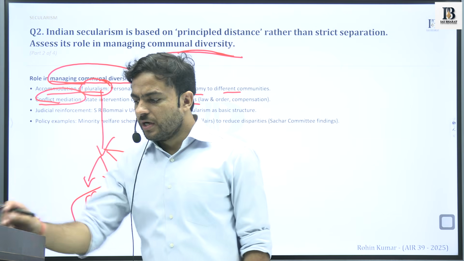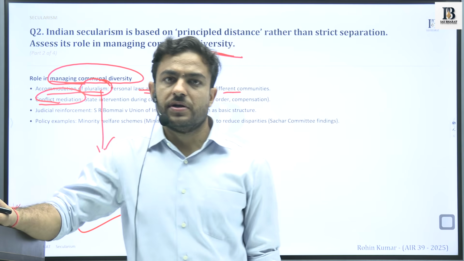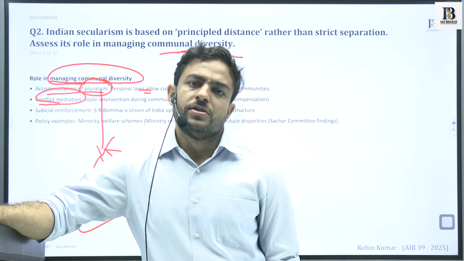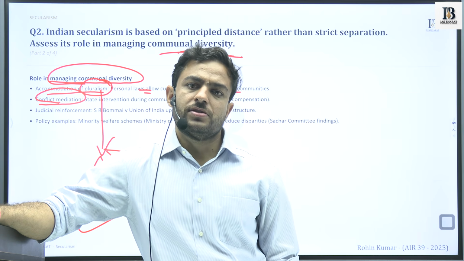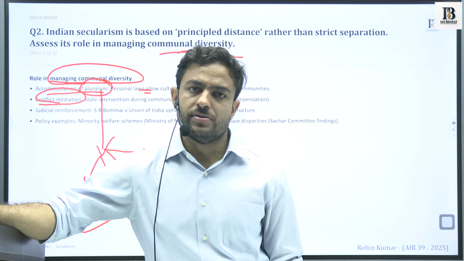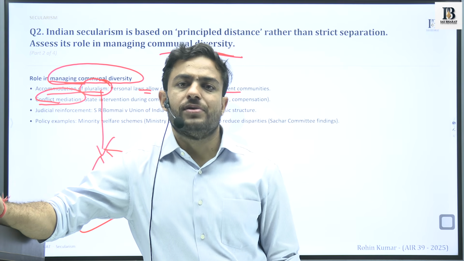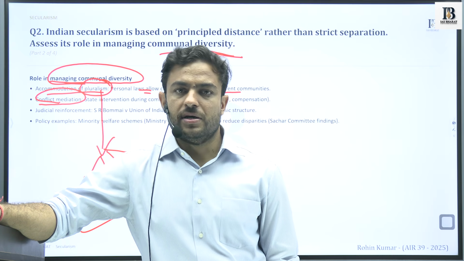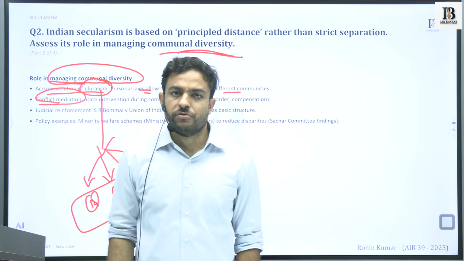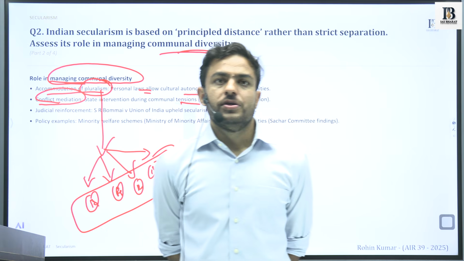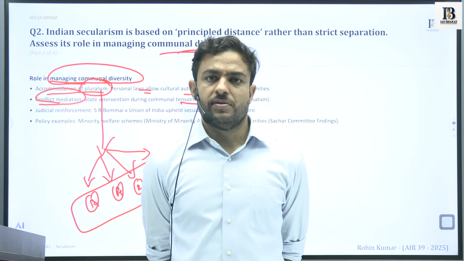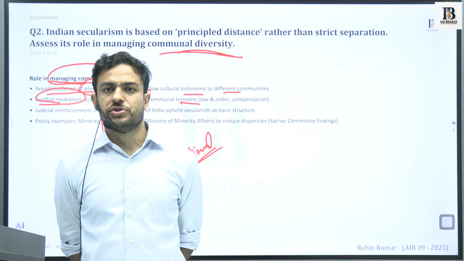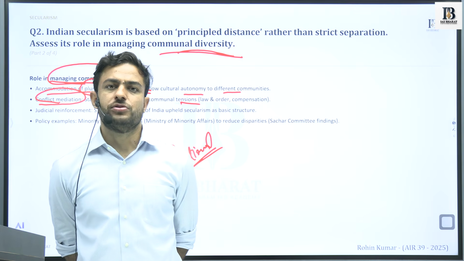Second is conflict mediation. We have seen that when there are communal tensions in the country, when there are conflicts or frictions between the different social groups that exist in society, the state plays the role of a mediator. The extension units of the state, which is the basic administration, the people from the civil services, for instance, you guys, when you are in the civil services, you would be given these key opportunities to bring caution to the different social groups.